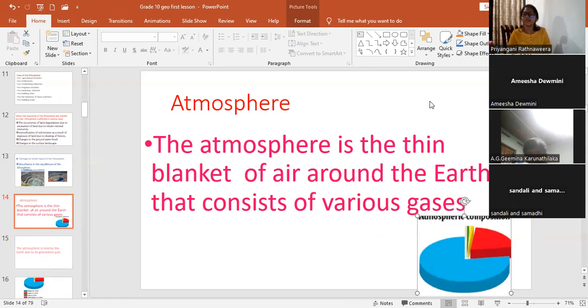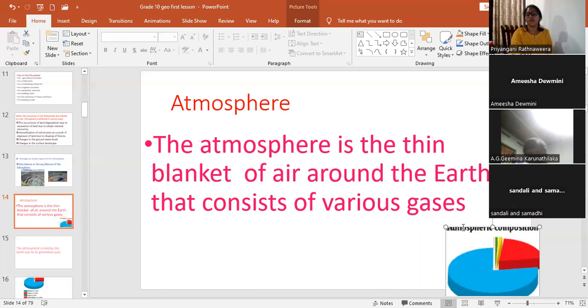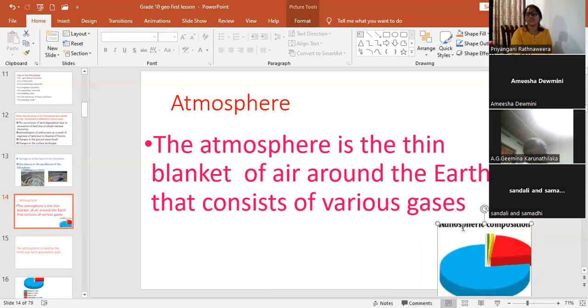Blanket of cover. The atmosphere is the thin blanket of air around the earth that consists of various gases. Define the atmosphere. What is the atmosphere? You should be able to write a question like that. You need to remember these. The atmosphere is the thin blanket of air around the earth that consists of various gases.